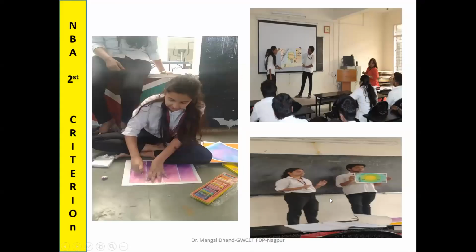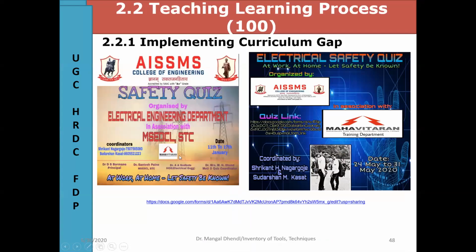This is also one thing. Now, safety was my aspect to complete, and we could complete it two times. Student-generated quiz on safety. These two students worked really nicely, and they are diploma holders. So I gave this assignment to the diploma holders, because their safety awareness and technical aspects are stronger and clearer. So Srikant and Sudarshan created a quiz.